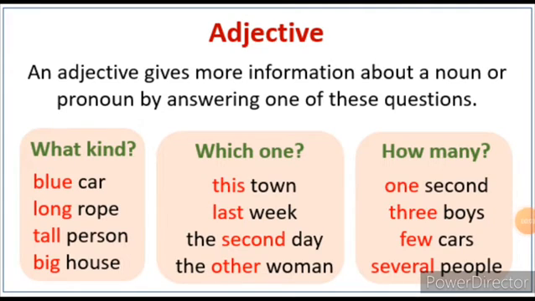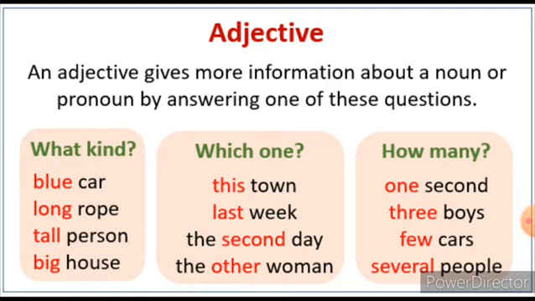The next or fourth chapter is the adjectives. An adjective gives more information about a noun or pronoun by answering one of these questions: what kind, which one, how many. Listen carefully children. Adjectives are words that describe or modify other words. Either it modifies a noun or pronoun in a sentence. They provide more information about an object's size, shape, age, color, origin, or we can say material.